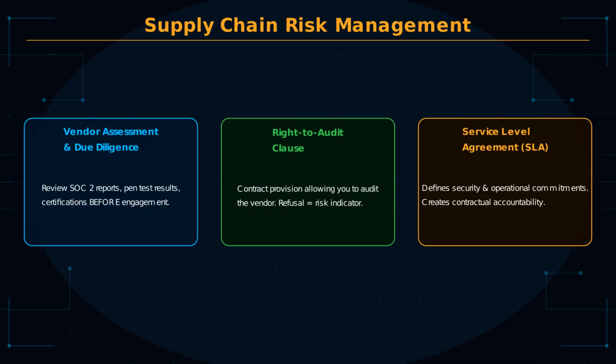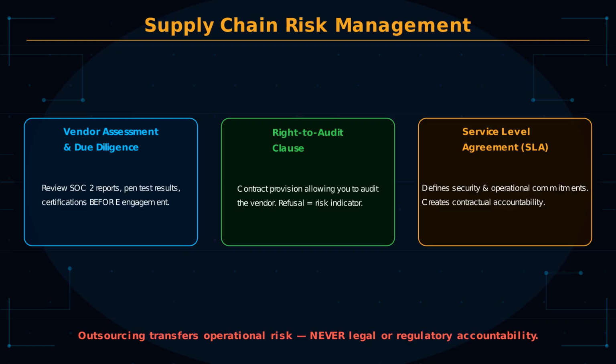The exam tests 3 key supply chain controls. Vendor assessment and due diligence: evaluate the security posture of third parties before engaging them. Review SOC 2 reports, penetration test results, and certifications. Right-to-audit clauses, contractual provisions that allow your organization to audit the vendor's security controls. If a vendor refuses a right-to-audit clause, that is a risk indicator.